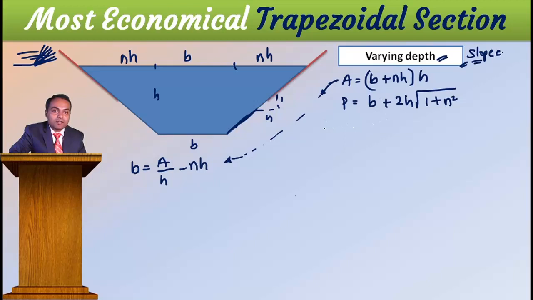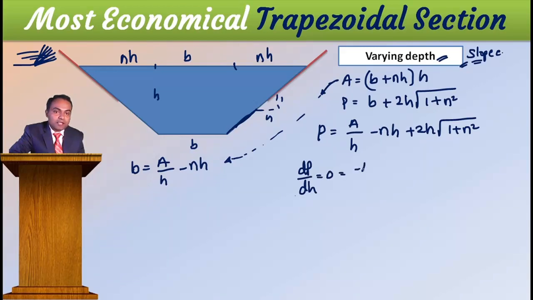P is equal to A by H minus NH plus 2H square root of 1 plus N square. Right? Now differentiate P with respect to H and equate to 0.